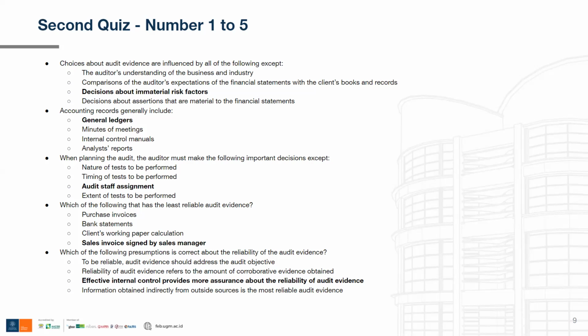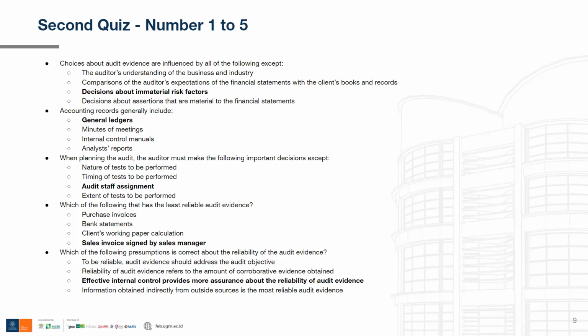And the last option is sales invoice signed by sales manager. This one is least reliable because it is provided internally by the management, the sales manager. There are many incentives for the sales manager to fabricate them. So this one is the least reliable audit evidence.